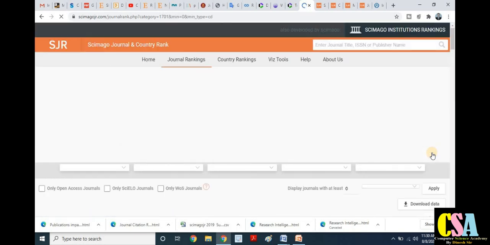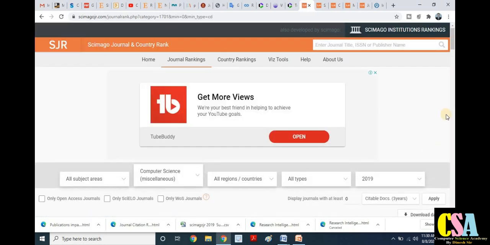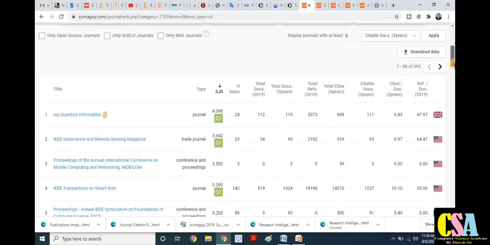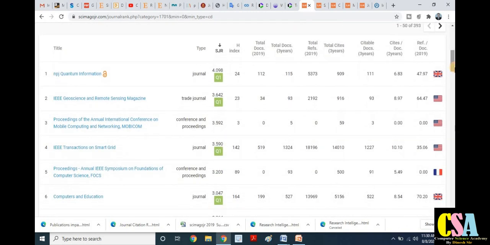After this, we will have the different types of journals as per the different rankings. Here you will see the journal title, and this is the open access logo, which is a kind of open access journal, and this is the type of the journal.